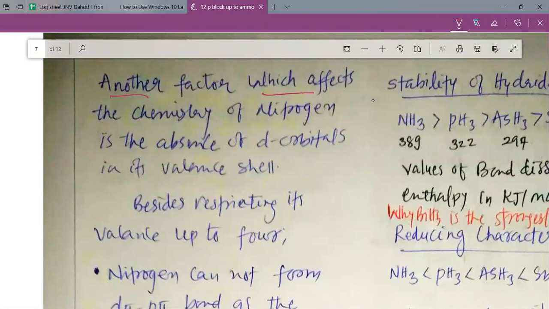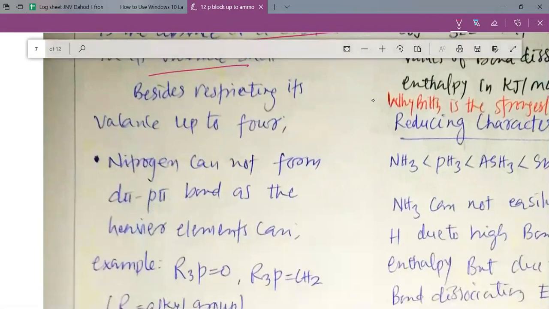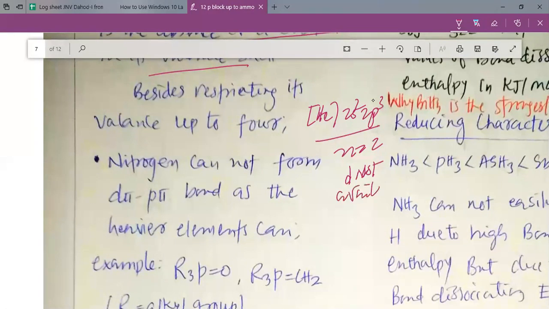Another factor which affects the chemistry of nitrogen is the absence of the d orbital in its valence shell. We know that nitrogen is having the configuration helium 2s2 2p3, my dear students. In n equal to 2, d is not available, because 2d is not possible, and thus nitrogen does not have any vacant d orbitals. So besides restricting its covalence up to 4, nitrogen has a maximum covalence of 4 possible. Nitrogen can have oxidation state +5, my dear students, but its covalence is limited up to 4.